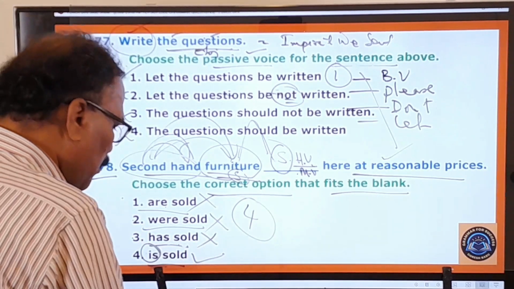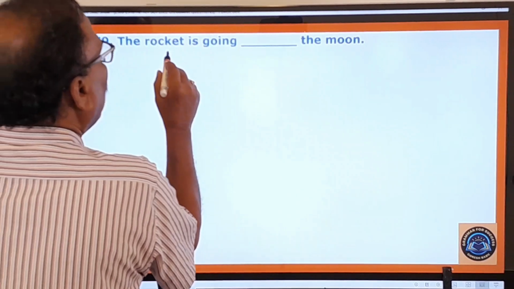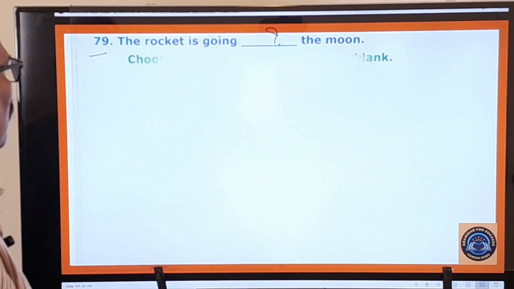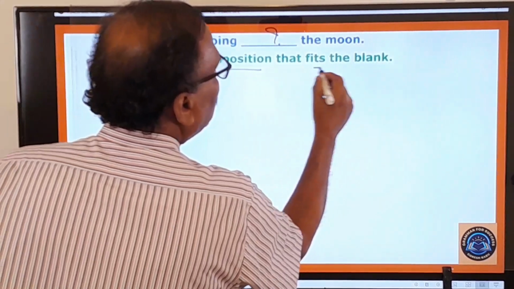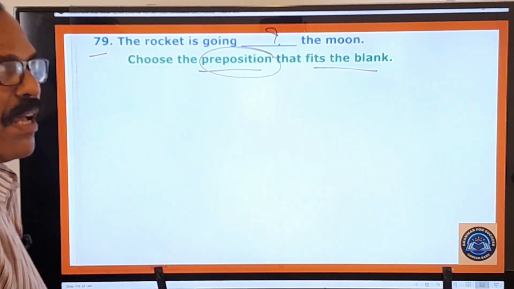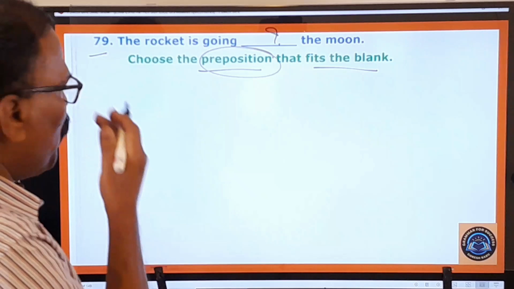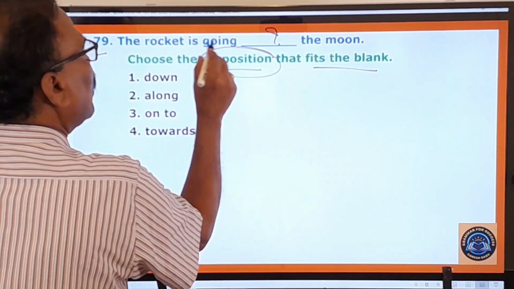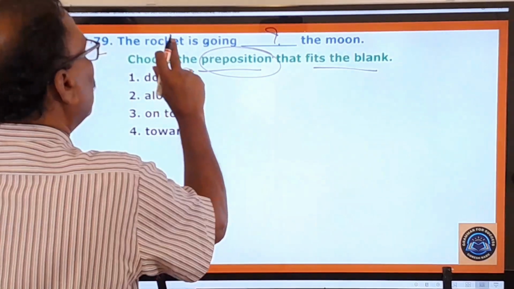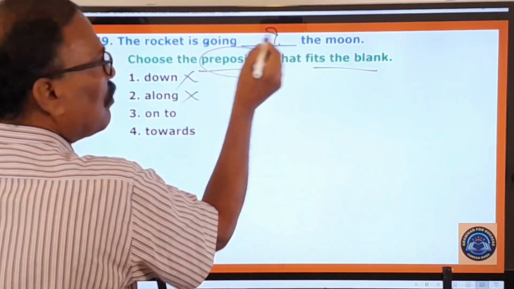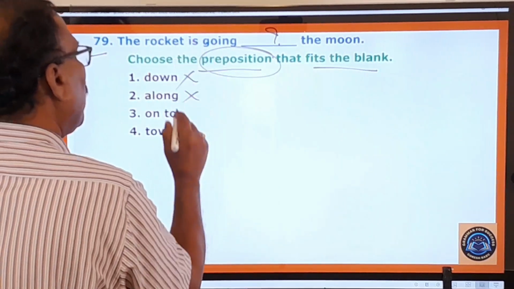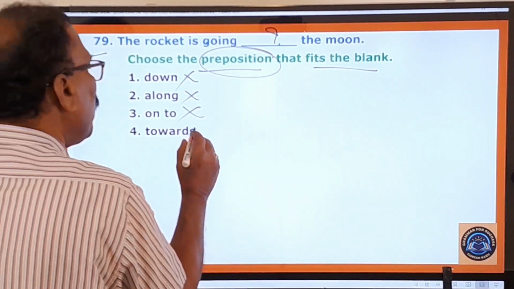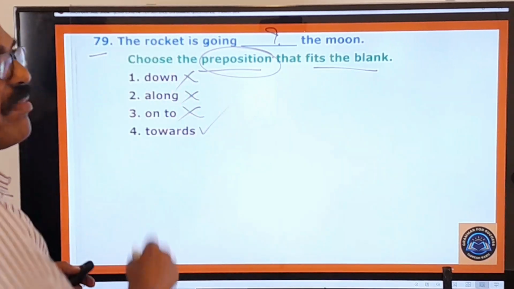Okay, and now let's move on to 79th question. The rocket is going dash the moon. Some blank is given here, and what is the examiner asking you to do? Choose the preposition that fits the blank. Down, no. The rocket is going along the moon, no, along the moon it cannot go. The rocket is going onto the moon, no, it cannot go to the moon. Okay, it is going towards the moon, this is the right one.